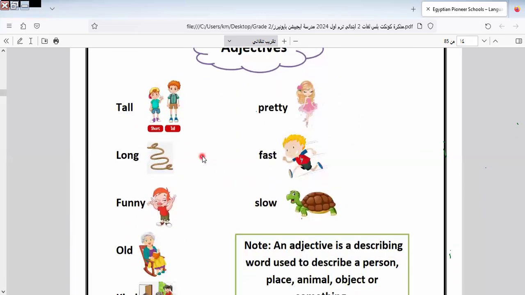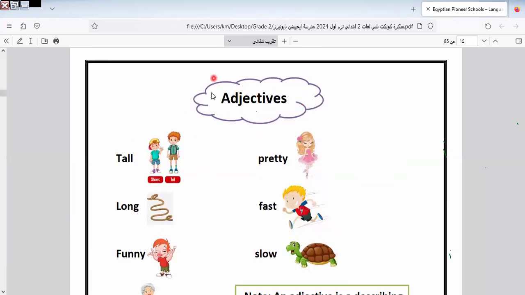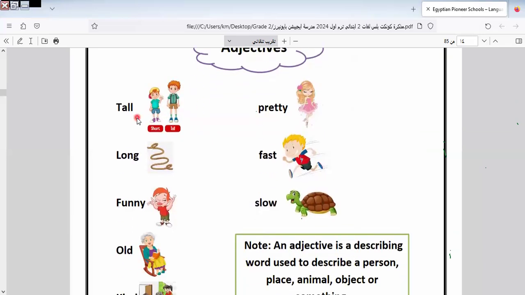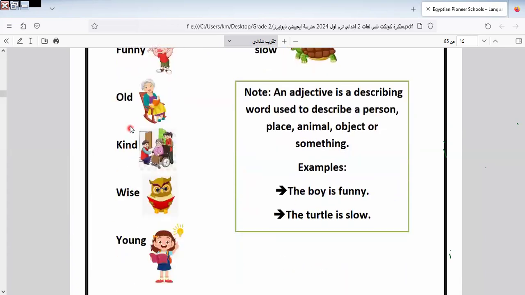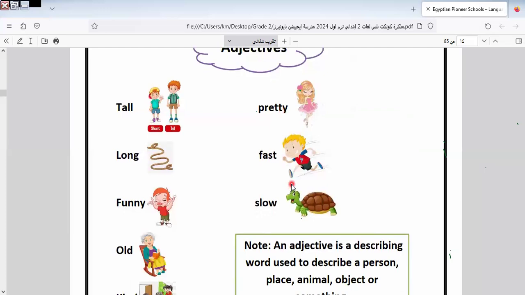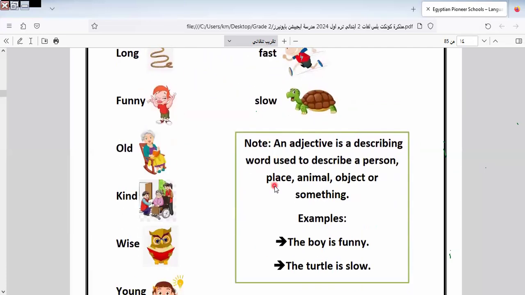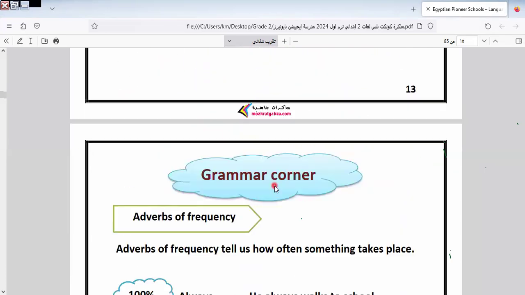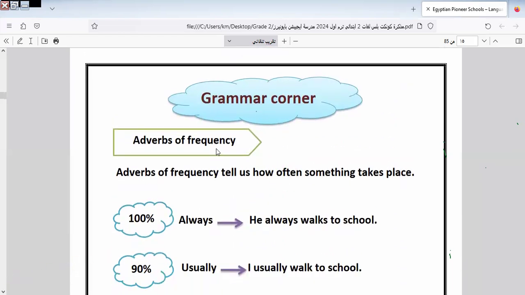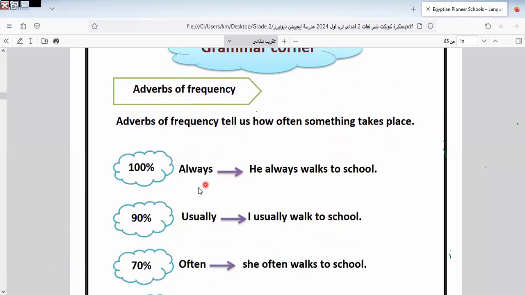As we know it in Arabic, this word is used as sifa in Arabic. Here we have: tall, long, funny, old, kind, wise, young, pretty, fast, and slow. Fast and slow are opposite adjectives. Here we have adverbs of frequency.